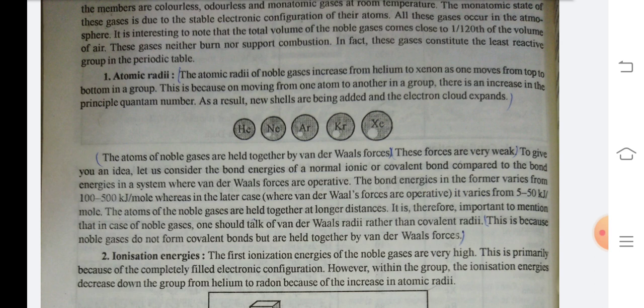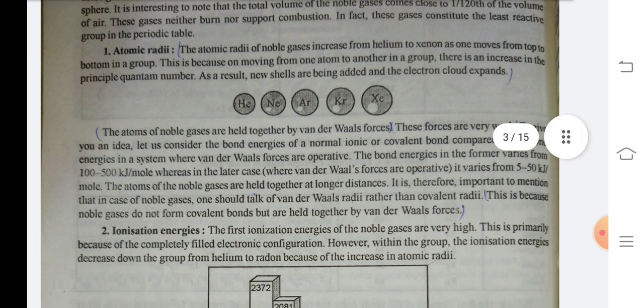It is therefore important to mention that in case of noble gases, one should talk of van der Waals radii rather than covalent radii. This is because noble gases do not form covalent bonds but are held together by van der Waals forces.